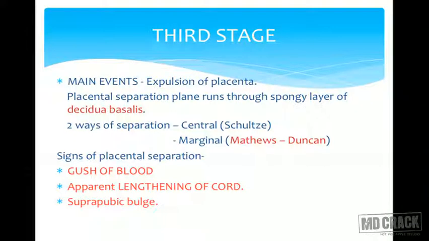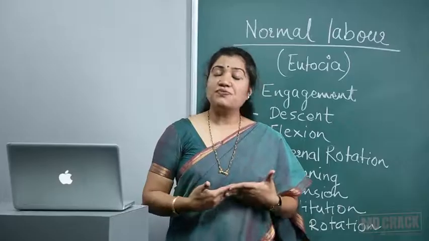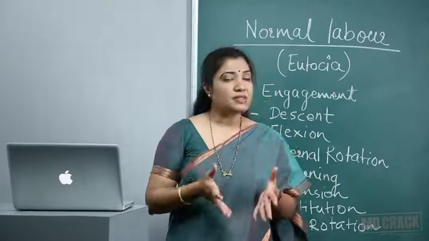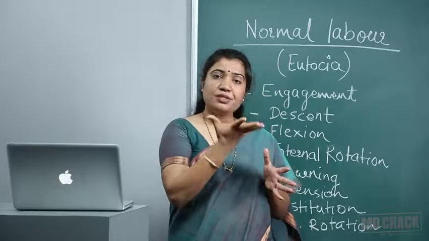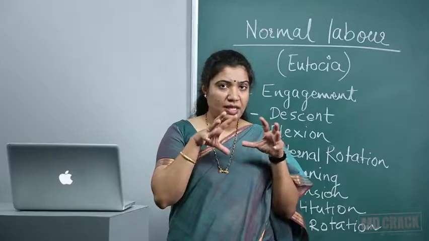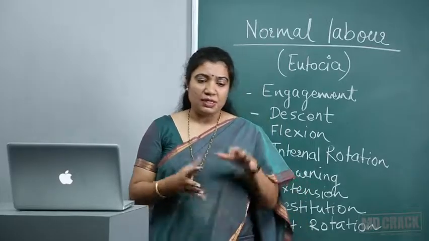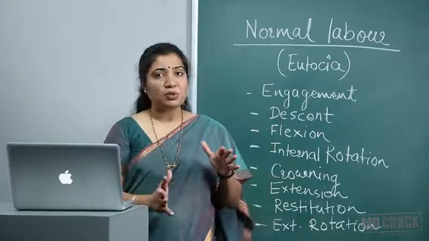Third stage events are separation and expulsion of the placenta. You all know that the uterus is distended almost till the xiphisternum while the baby is inside. The placenta is attached as a disc, and once the baby comes out, there is sudden retraction of the big distended cavity because the liquor is out and the baby is out.